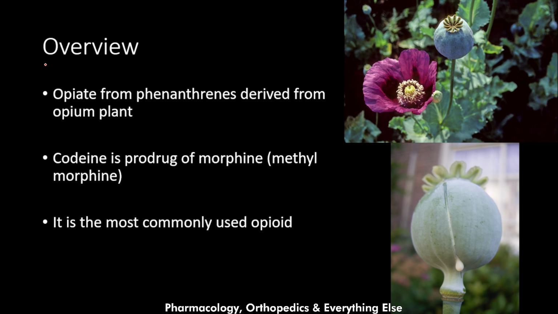So now let's talk about an overview of codeine. Codeine is an opiate. It's a natural opioid from the phenanthrenes. As we mentioned earlier, it is derived from the opium plant. This is the opium plant, and if we cut this part of it, we get this material, which is the material from which codeine is isolated. Codeine is a prodrug of morphine. It's a methylmorphine, and it is the most commonly used opioid.